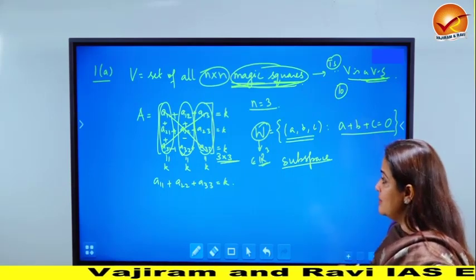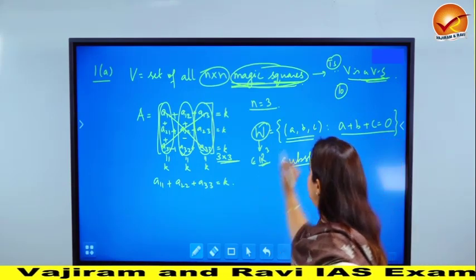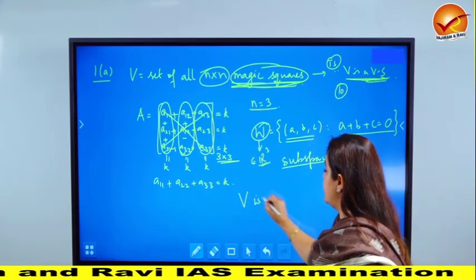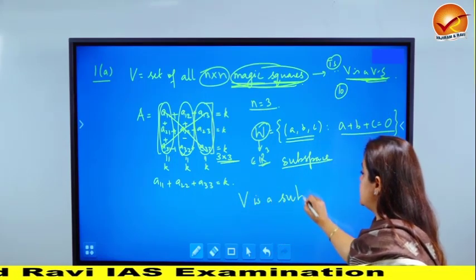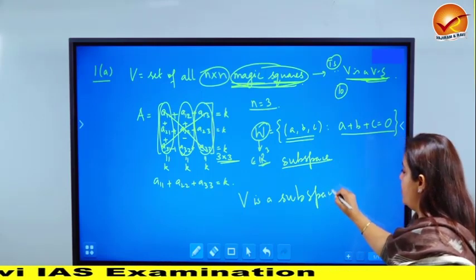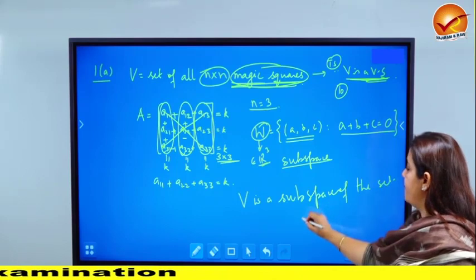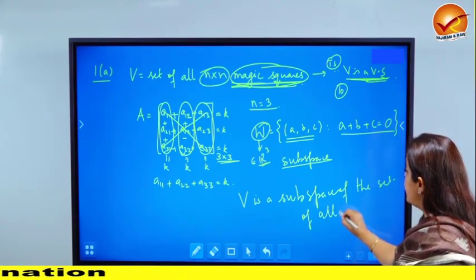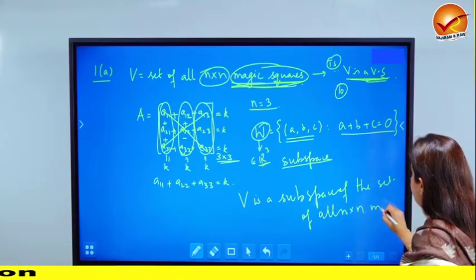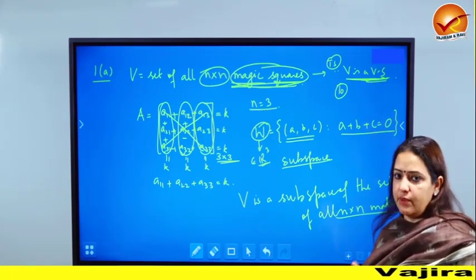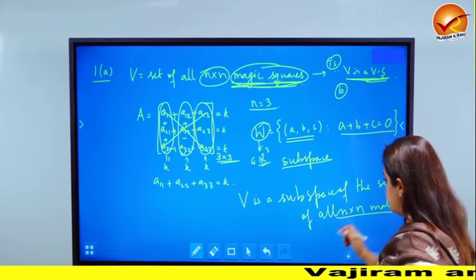So the trick in this question, the more important thing here is, we don't show it as a vector space. Let us try and show V is a subspace of the set of all n cross n matrices. Set of all n cross n matrices, we can assume easily that it is a vector space, like we can take it for granted. We know it is a vector space.